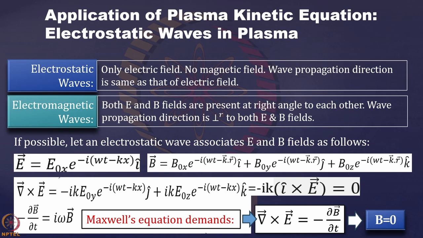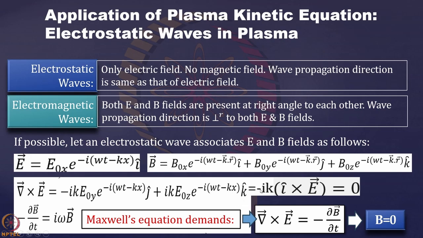Now Maxwell's equations are true in all cases. So if we take the curl of this E, because E is unidirectional, we can take it simply from the expression for the curl. i cross i is 0, so it will have only j and k components, and with the proper sign it comes out as minus ik E0y e to the power minus i(omega t minus kx) in j, and ik E0z e to the power minus i(omega t minus kx) in k.